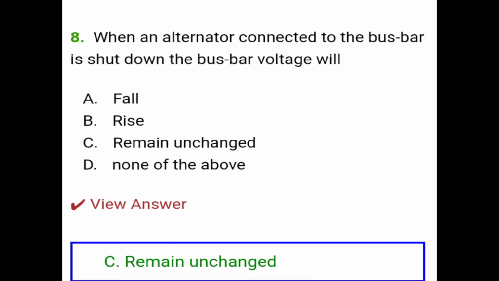Question number 8 is, when an alternator connected to the bus bar is shut down, the bus bar voltage will fall, rise, remain unchanged, or none of the above. So the correct answer is option C, remain unchanged. Means when an alternator connected to the bus bar is shut down, the bus bar voltage will remain unchanged.